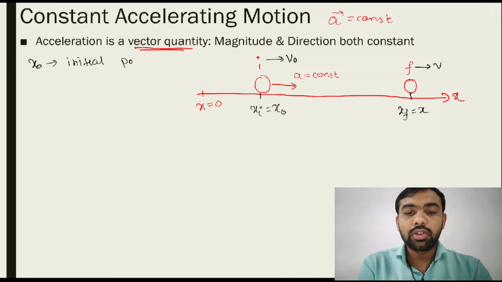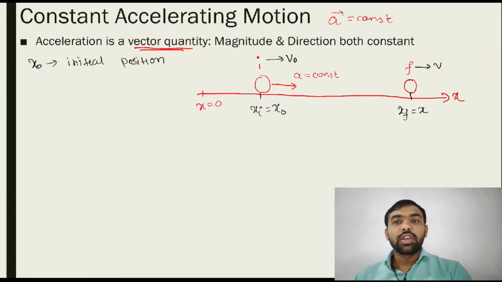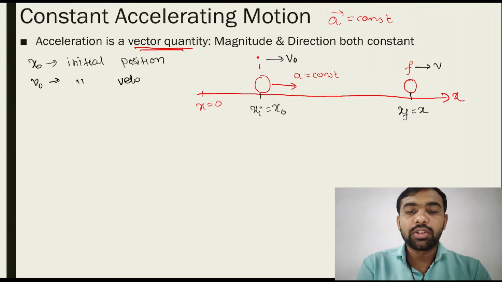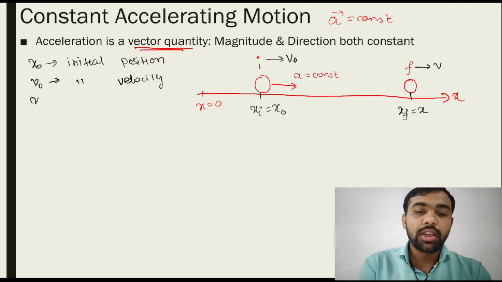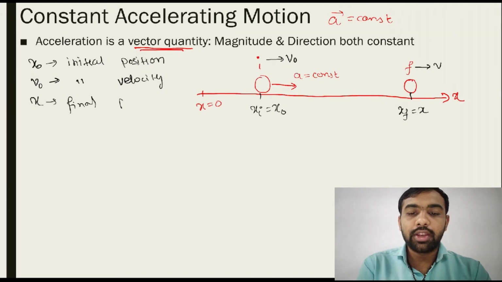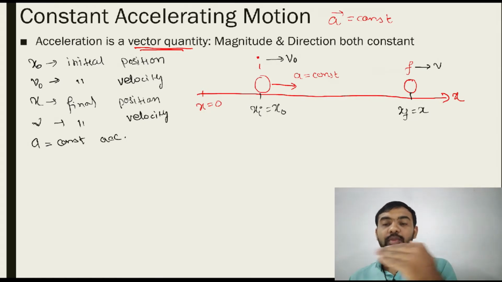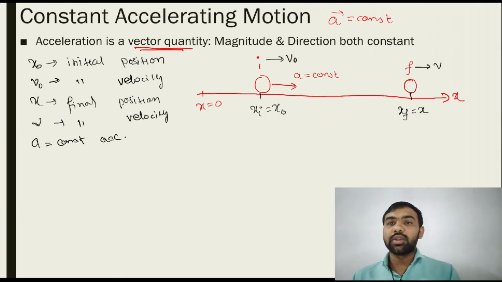So x0 is the initial position. If the motion starts from 0, then you put x0 equal to 0. v0 is the initial velocity, x is the final position, v is the final velocity, and a is the constant acceleration, meaning the direction is also the same. Direction does not change and magnitude does not change, so a is a constant. That is the given data.